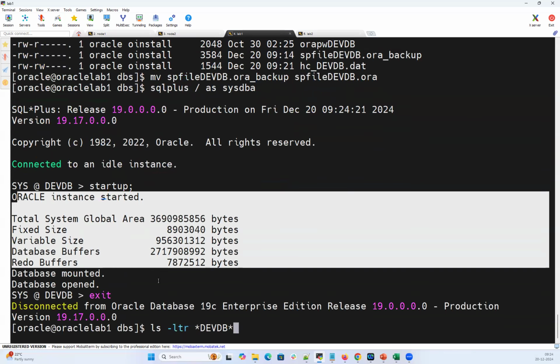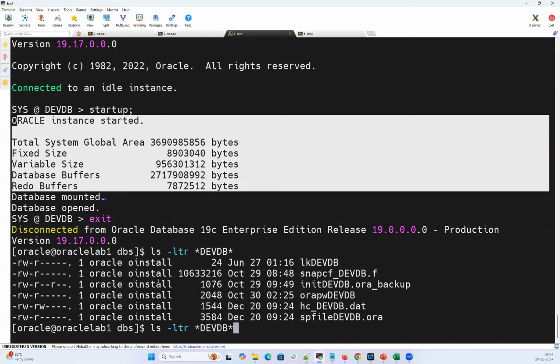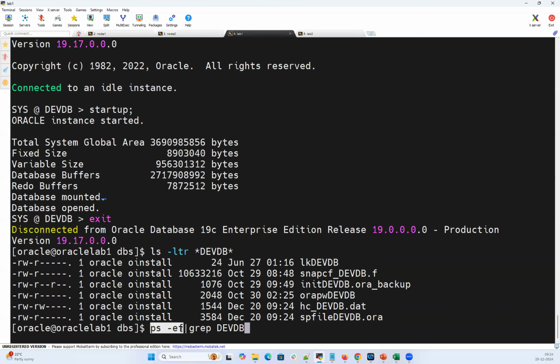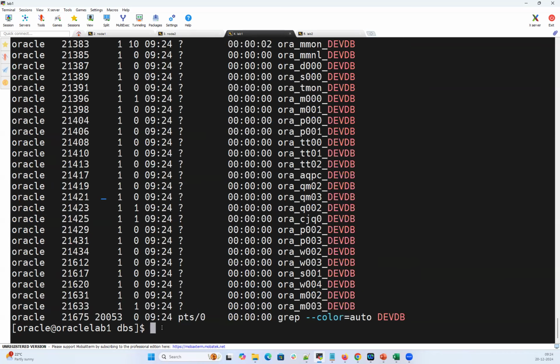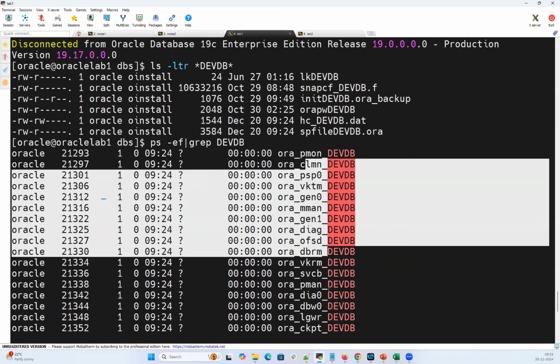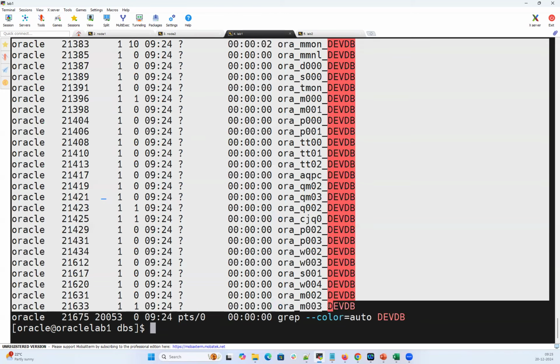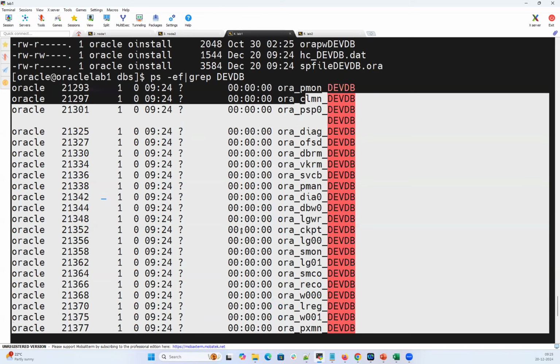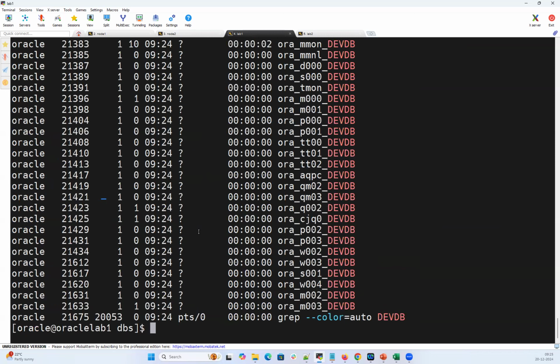If I check the background process now, again, this is the way you can check your background process. The ps is a process list, the background processes which started on that server, which has the name DevDB. So these many background processes, mandatory and non-mandatory, got collected over here.